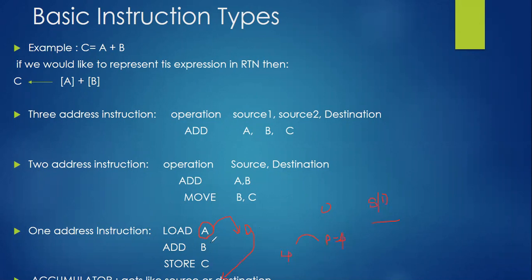Now next, add B. Now again, B is acting like a source. B should be added to what? We don't have any information regarding the destination. Here also, we are going to add the value of B to the accumulator itself. Consider the value of B is 5. Now 5 will be added to the accumulator, which already has the value 4. 4 plus 5, so the overwritten value of the accumulator will be 9 exactly. Now the accumulator consists of 9.